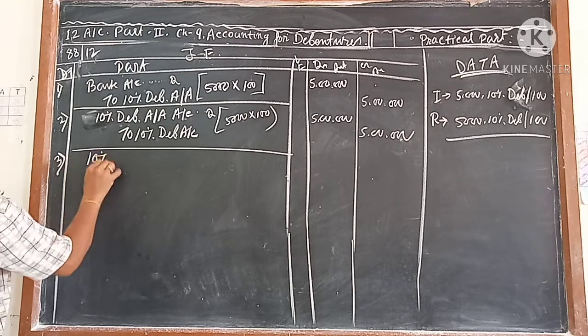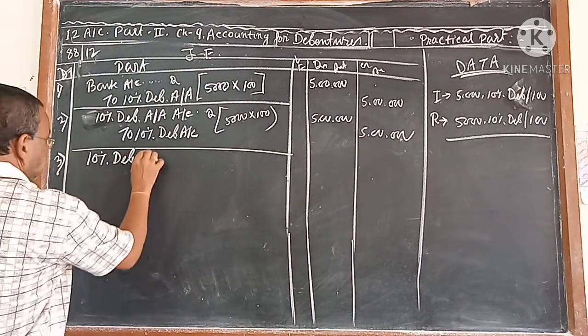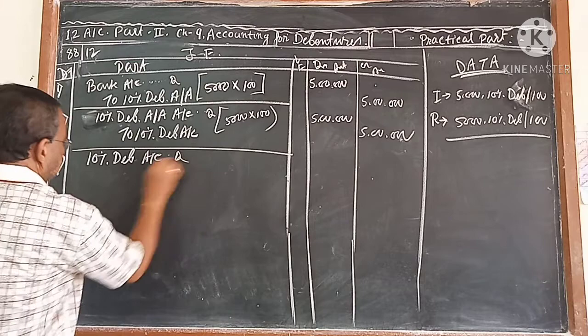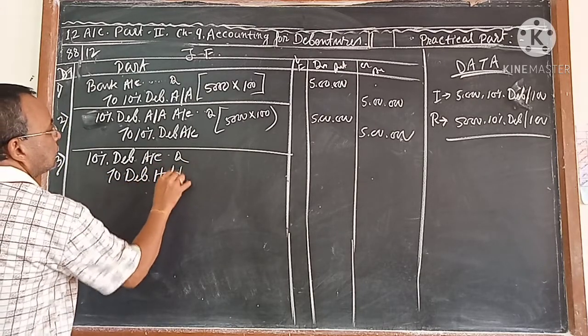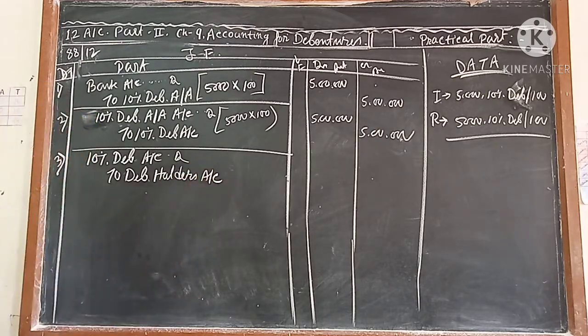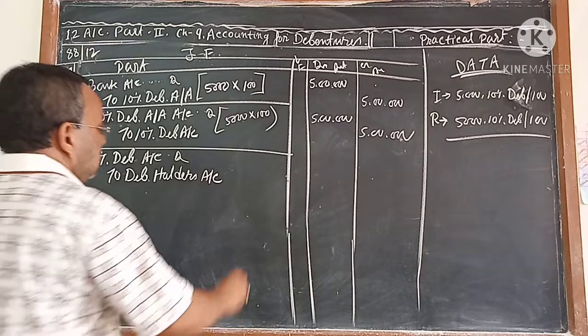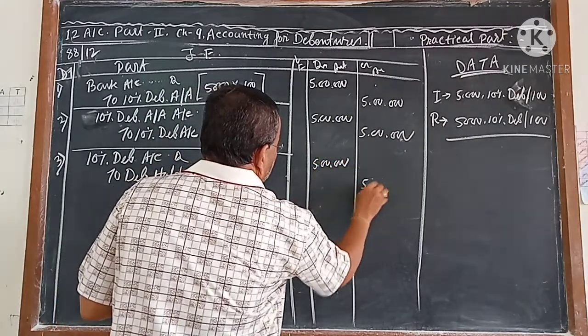So the first redemption entry, which is the third one: 10% debenture account debit to debenture holder. The same amount, 5 lakh, we are going to give to the debenture holder.